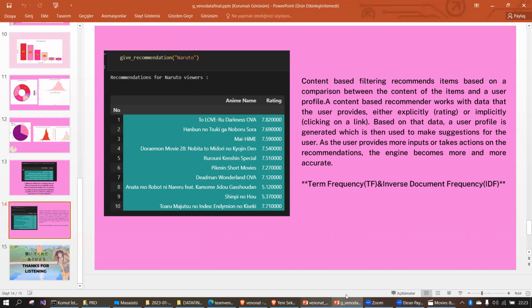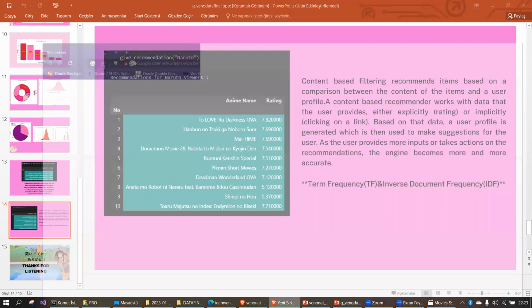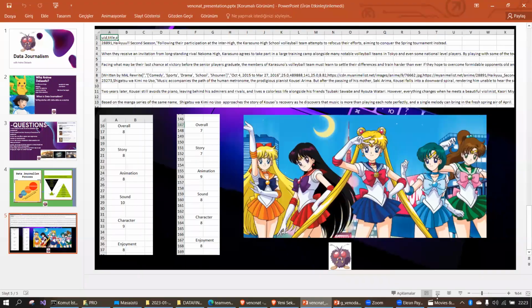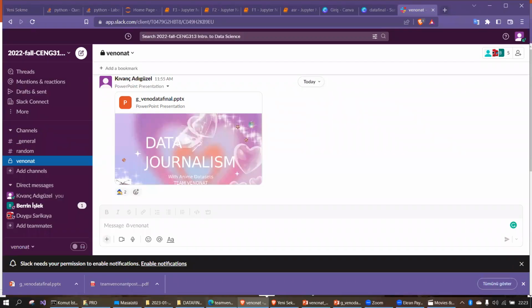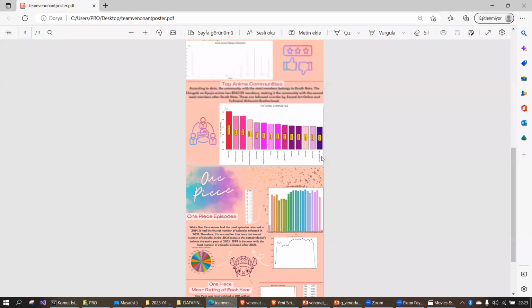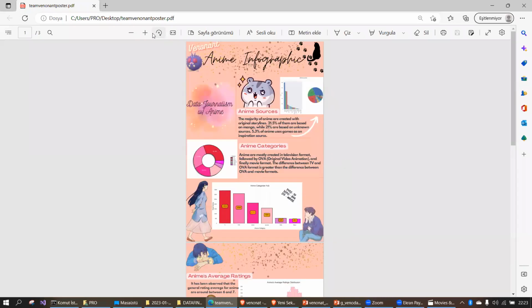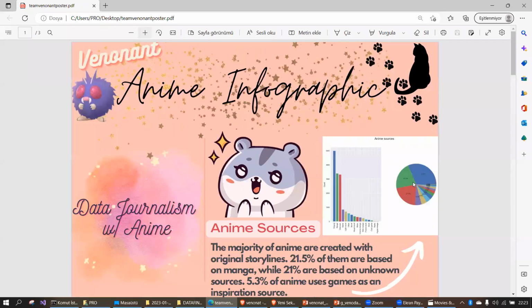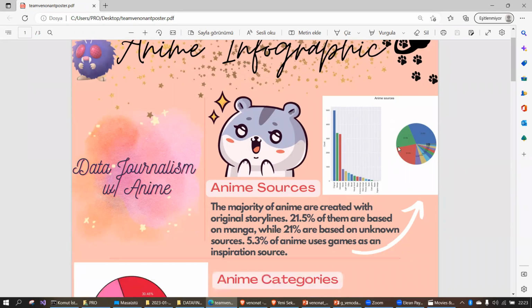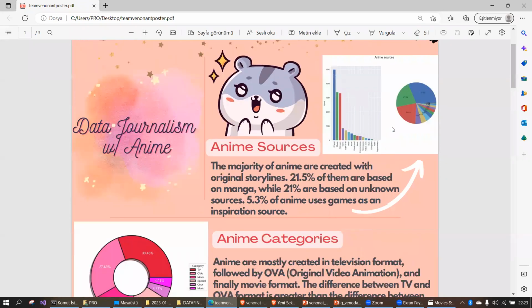Also, I want to show our poster infographics. Data journalism with anime. Instead of just showing codes, we tried to show our audience with pie charts and colorful visuals.